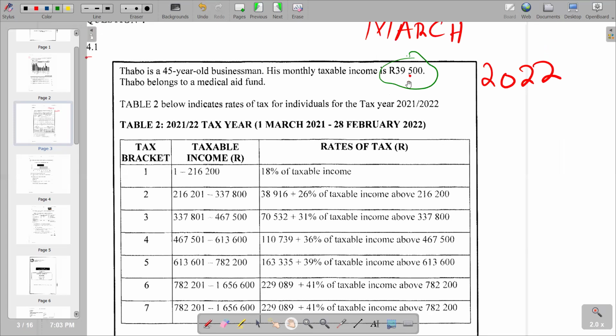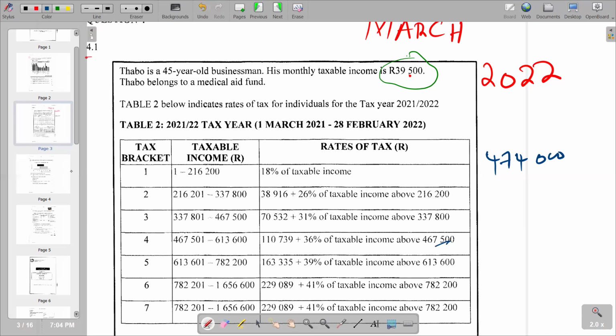So if you see our income that we have calculated, and remember, according to our answer section, we have found it as 474,000. So we come here, we just try to put it down so that it can give us a guideline. We are saying 474,000. So we can then check where this 474,000 falls in terms of the bracket that we're given. You see that 474,000 is within the bracket of 467,501 to 630,600. So that bracket is saying we have got 110,739 plus 36% of taxable income above 467,500.